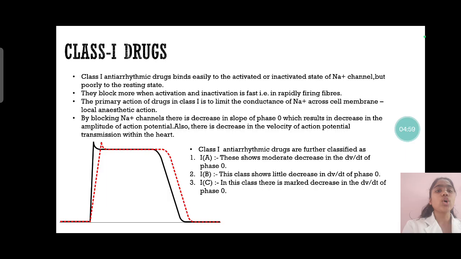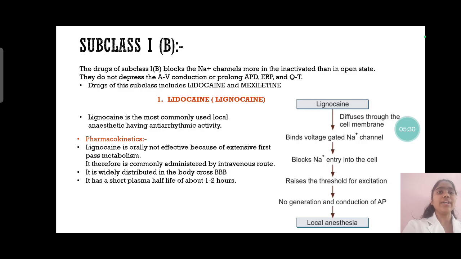Therefore, the red dotted line shows the graph of the action of class 1 drugs which are given. Class 1 antiarrhythmic drugs are further classified into 3 classes, as we know: class 1A, B and C. Class 1A drugs show a moderate decrease in the velocity of phase 0. Class 1B shows a little decrease in the change in velocity of phase 0, and class 1C shows a marked decrease in the change in velocity of phase 0.